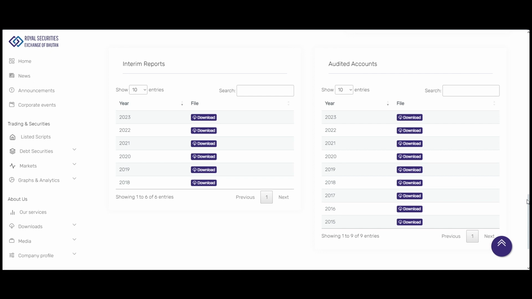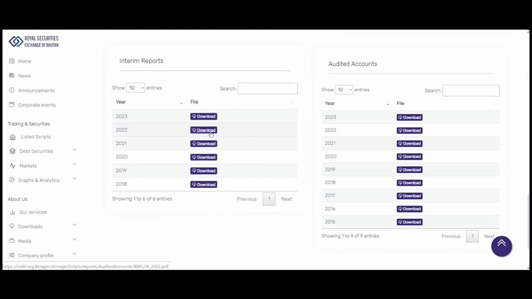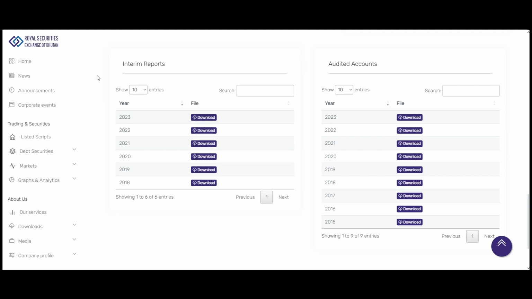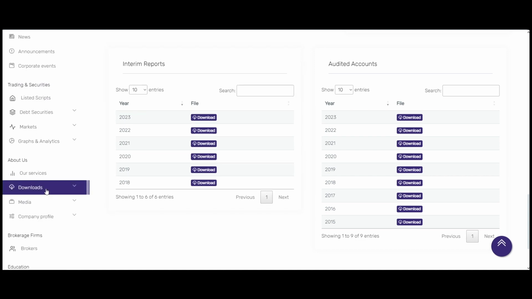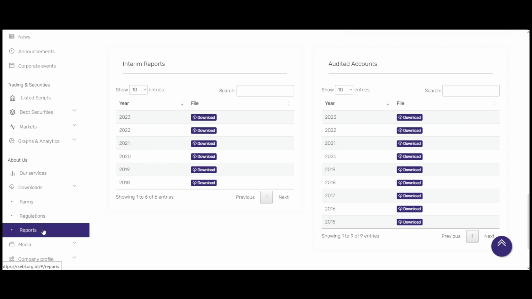You can just go through to have a general overview of all the companies at once. We have this annual report being compiled by the Royal Securities Exchange of Bhutan. It will give you an overview highlight of all the companies instead of going into the detailed audited accounts or the annual reports of each company. It can be found in Downloads, reports.